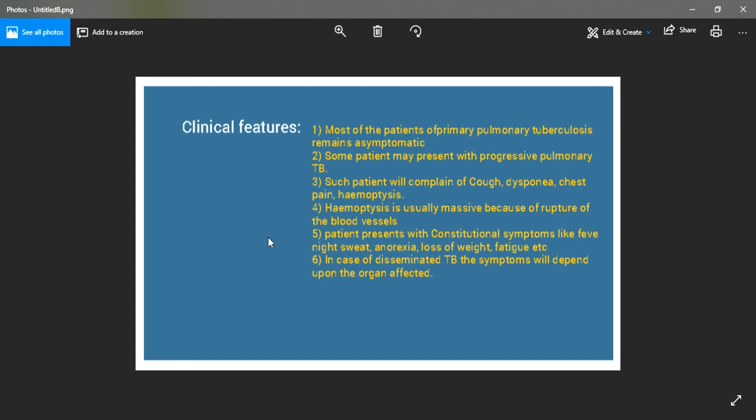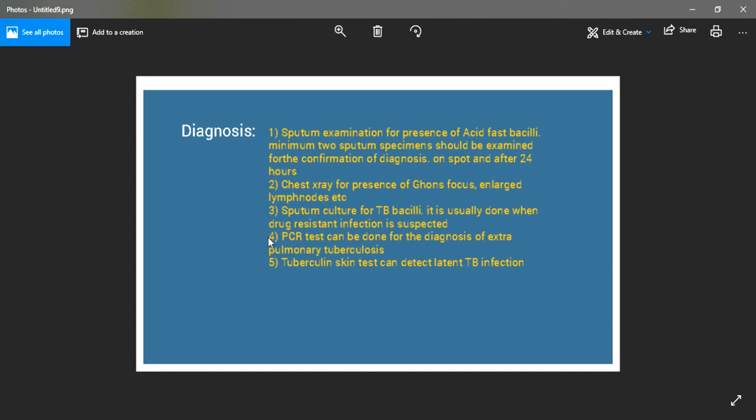Apart from these symptoms, the patient will present with some constitutional symptoms like fever, the typical night sweats, anorexia, loss of weight, fatigue, etc. And if suppose the bacteria is disseminated to other organs, the clinical features will depend upon the organ which is affected. Say for example, in case of intestinal tuberculosis, the patient will complain of severe abdominal pain and other symptoms associated with intestinal tuberculosis. Now coming to the next step, the diagnosis of tuberculosis.